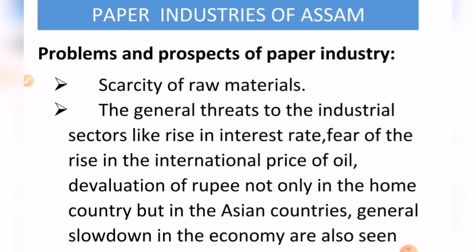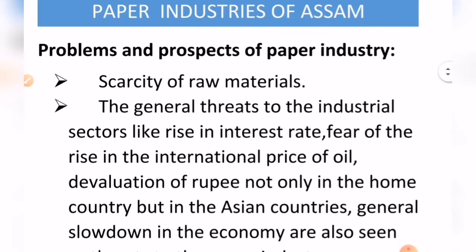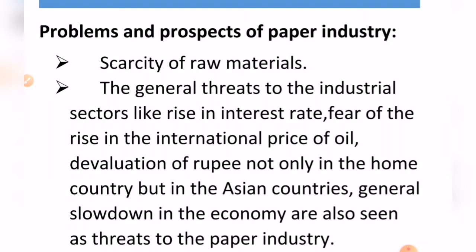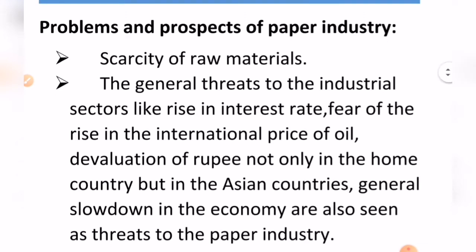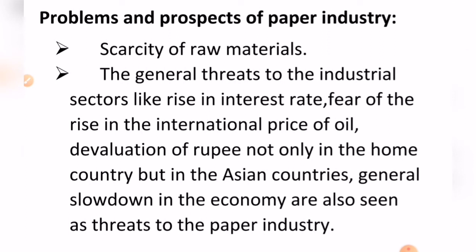Apart from that, other general threats to the industrial sectors, like the rise in the interest rate, fear of a rise in the international price of oil, devaluation of the rupee, not only at home but in the ASEAN countries, and a general slowdown in the economy, are also seen as a threat to the paper industry. So we can see that the industries associated with paper are caught between all these issues.